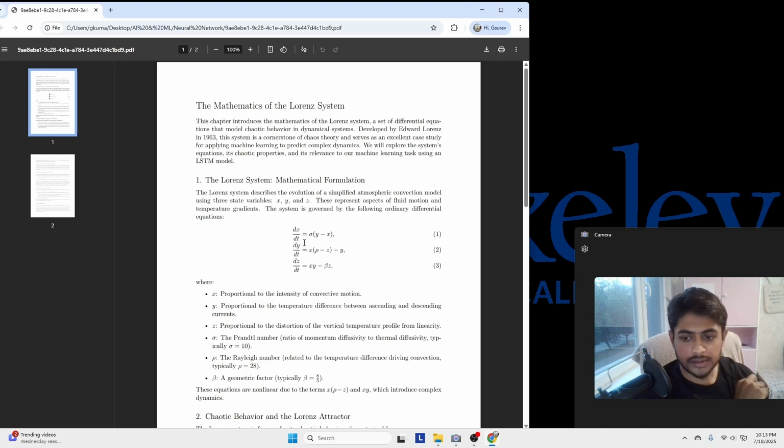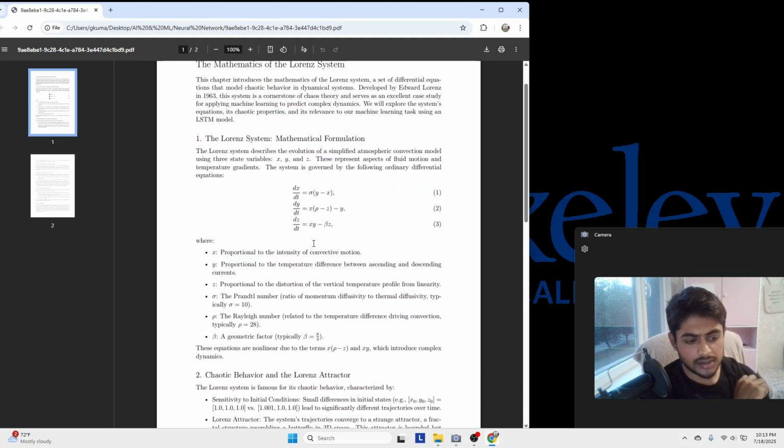Look, these are three deterministic differential equations that describe a chaotic system. When it comes to machine learning and AI, it's not inherently tied to this. It's a mathematical model that generates the trajectory on the axes. These equations were given by Lorenz in the 1960s, and what makes them unique is how they behave chaotically.